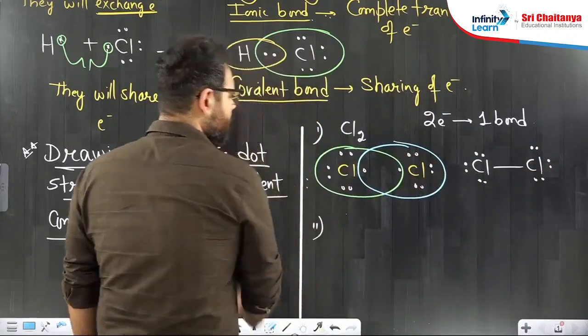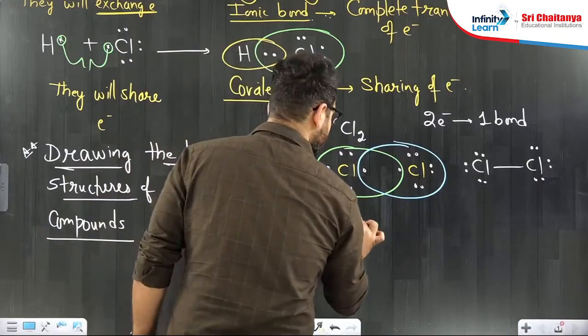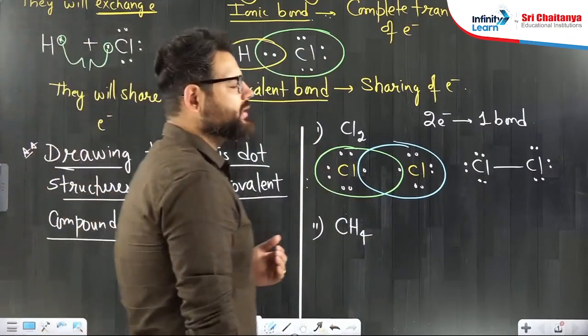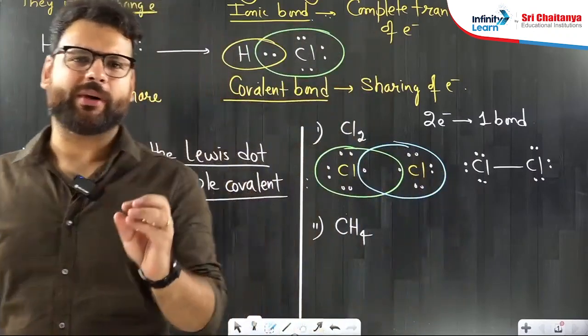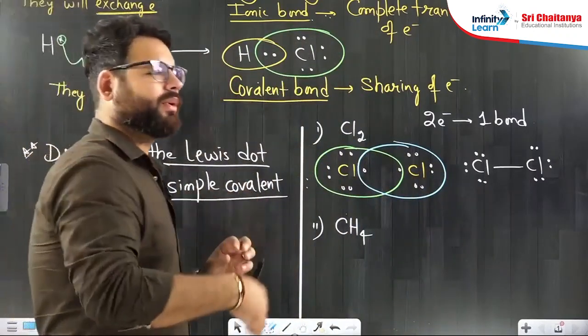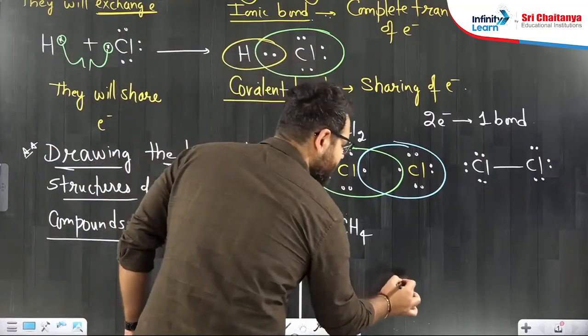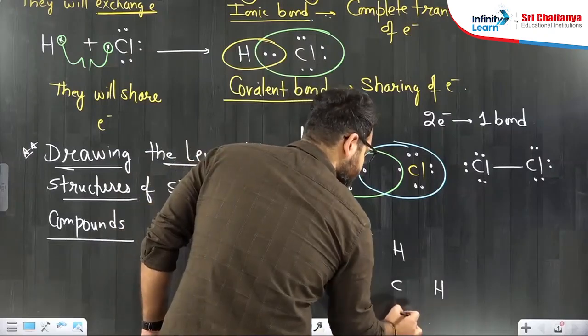Next one. After Cl2, let us go for a little difficult one like CH4, methane. So in the Lewis structure, always keep the atom which is less in number in the middle, atoms which are more in number as surrounding. So in CH4, carbon is less in number, so I'll keep carbon in the middle, hydrogens on the surrounding.